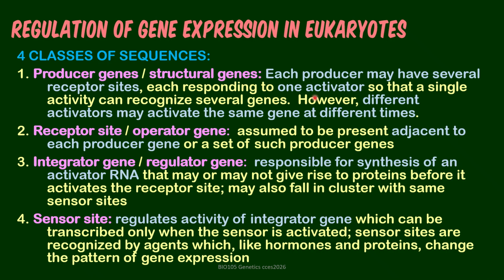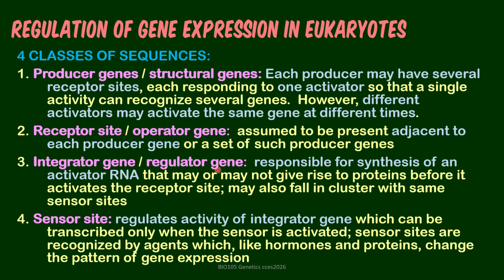Each producer may have several receptor sites responding to one activator. So we have several genes involved there. Some activators can get involved in the same gene, but at different times. Then we have the operator receptor site, or remember, redundancy of receptor sites. This is equivalent to an operator, and it is assumed to be adjacent to the producer. So the same arrangement as the prokaryotic.